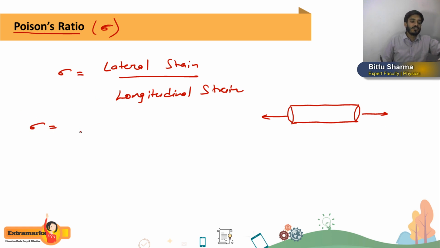So sigma, lateral strain, what you can write as lateral strain? Simple, delta R divided by R, divided by longitudinal strain, which will be delta L divided by L. Now here you can understand the length will increase but the radius will decrease. Both are in opposite sense. So because of that we will use a minus sign here. So you can write sigma is nothing but lateral strain by longitudinal strain, negative of delta R by R, divided by delta L by L. This is the Poisson's ratio. That's all. Nothing more is there in that.